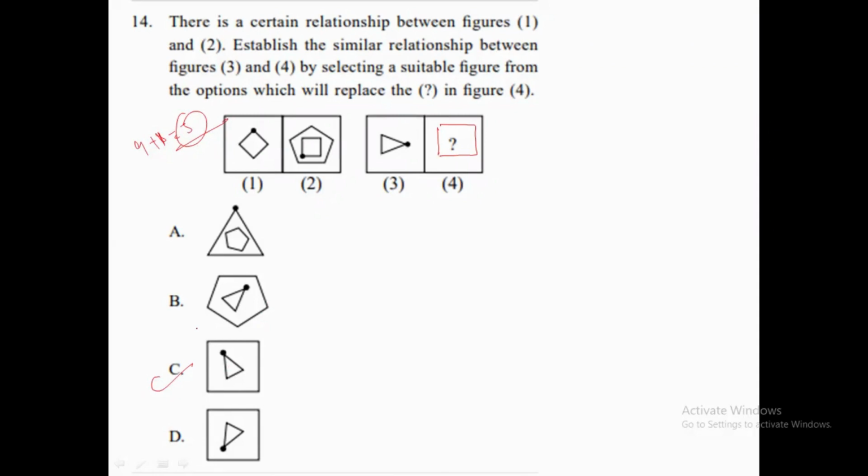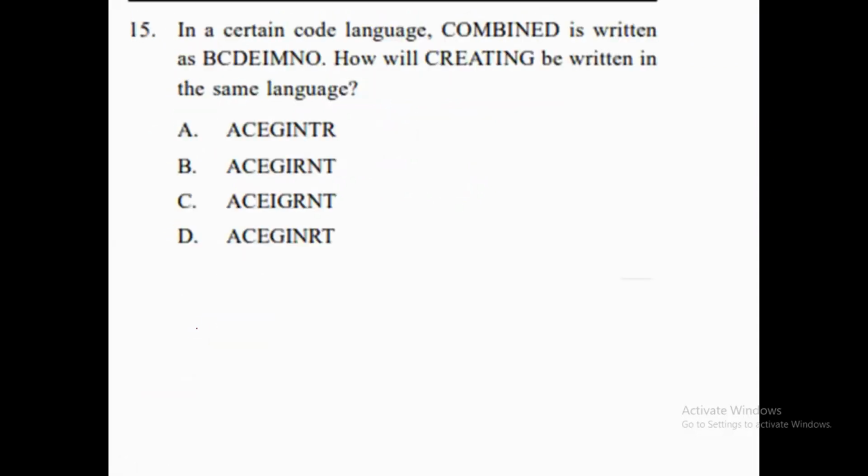Okay, let's move on to the next question. The next question that we have is question number 15. Let's see what this question is asking. The question is saying that combine in a certain code language is written as this. How will creating be written in the same language? That we need to find. So how are we going to find it? We need to follow the same rule. Let's see what is happening over here. Combined is written over there. First we need to find the rule which is being followed over here.